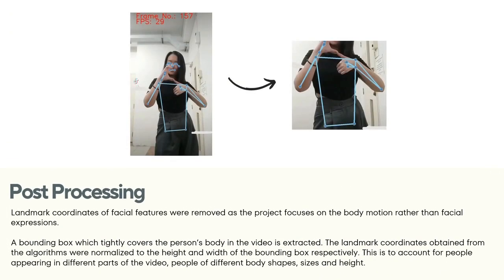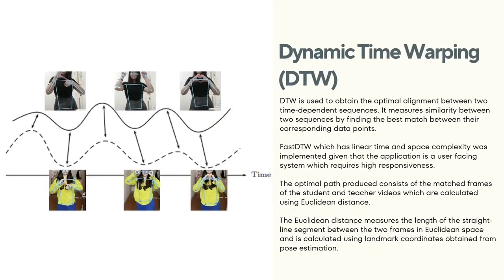The removal of facial features and the normalization of coordinates was to focus on the body motion and to account for people appearing in different parts of the video, people of different body shapes, sizes, and height. An approximation of dynamic time warping, FastDTW, was implemented as it has a linear time and space complexity.